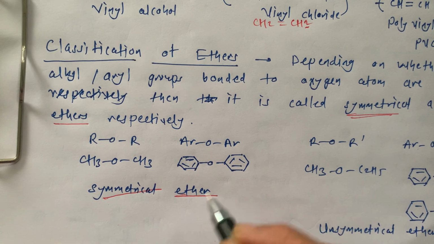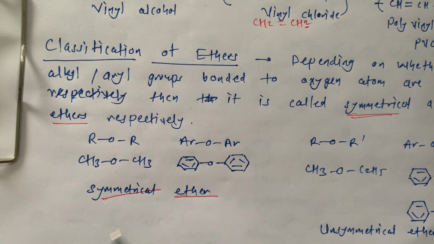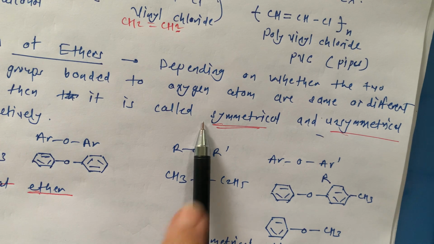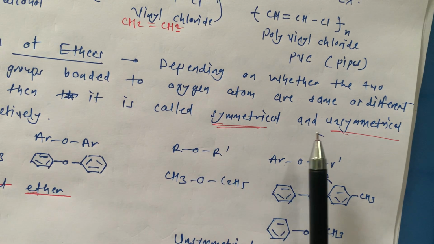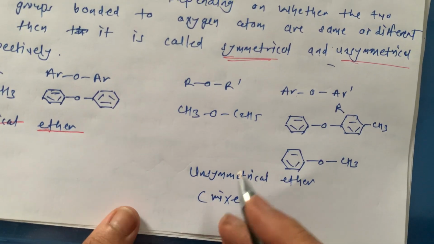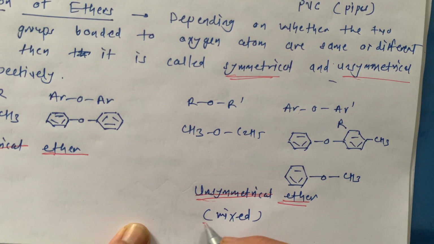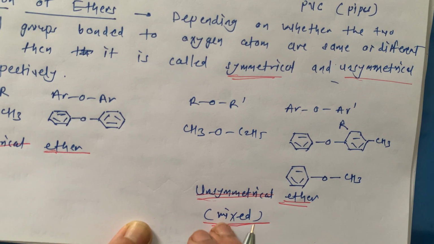If you pass a symmetrical plane through the middle of this compound, then they are in symmetry, so this is known as a symmetrical ether. But now here see, if I keep a methyl group here and an ethyl group here, both are not the same, they are unsymmetrical. If I keep a benzene ring here and toluene here, they are not the same, so these are unsymmetrical ethers. These are also called mixed ethers.